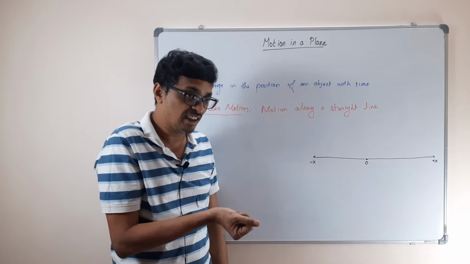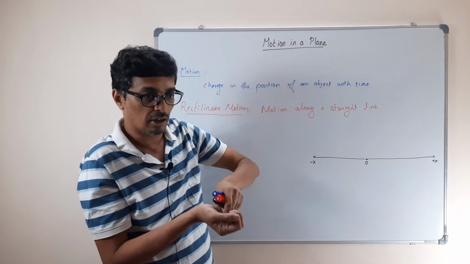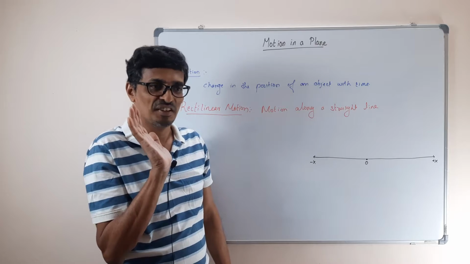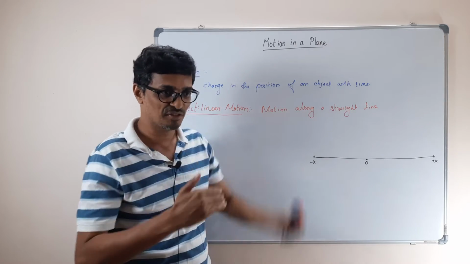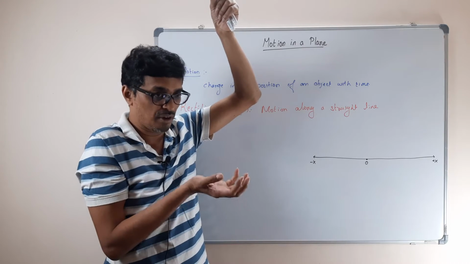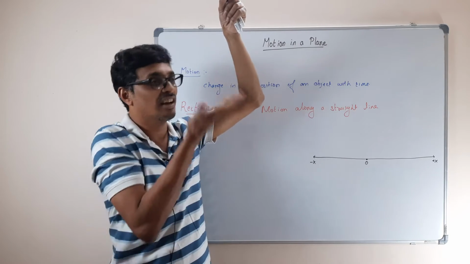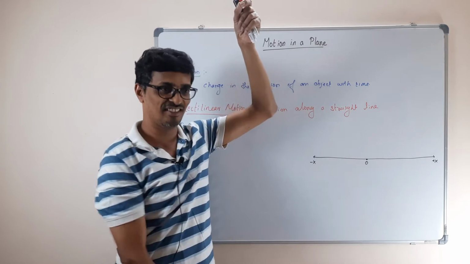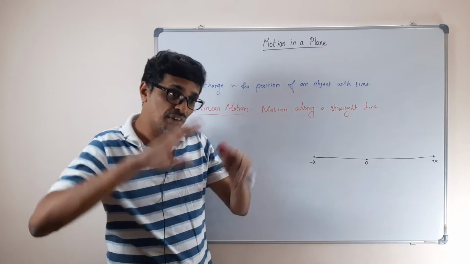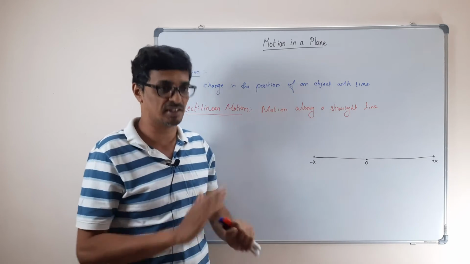Or the ball came up, I caught it, I throw it again vertically upwards, then I drop it. So you can see the different situations, right? One is the ball straight away dropped, it went and fell. In another case, the ball came up, I held it and then dropped it. In the third case, I hold the ball, throw it up, it went up and then came down. So when I see it at different times, these three processes are going to have different equations, different ways the ball moves.